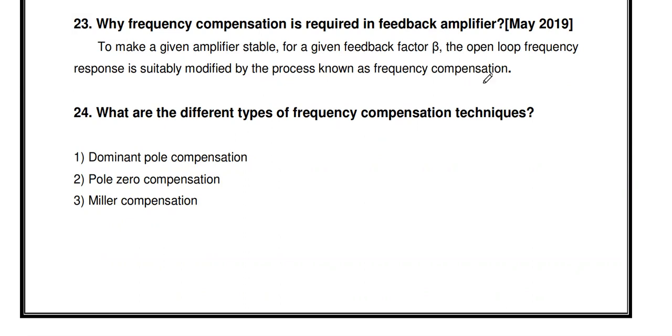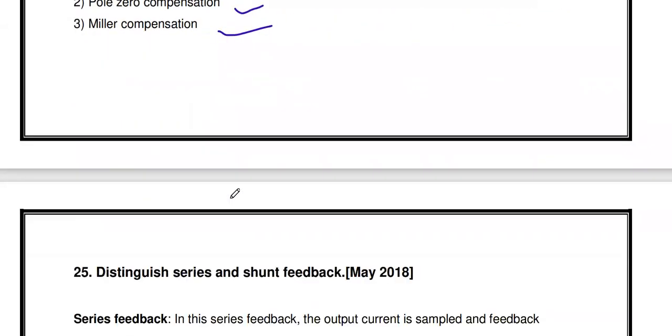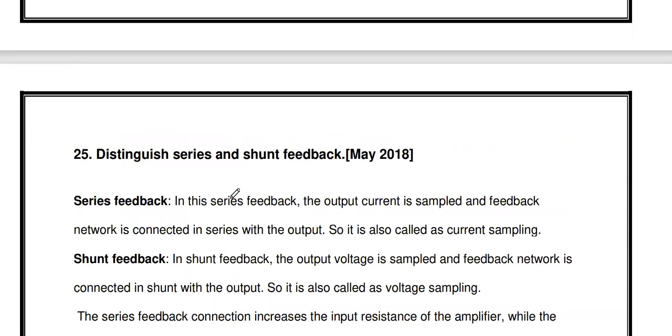What are the different types of frequency compensation techniques? We may use dominant pole compensation, pole zero compensation, and Miller compensation.